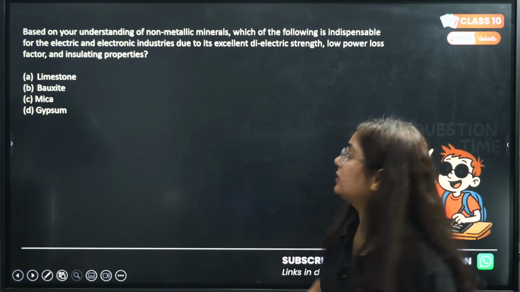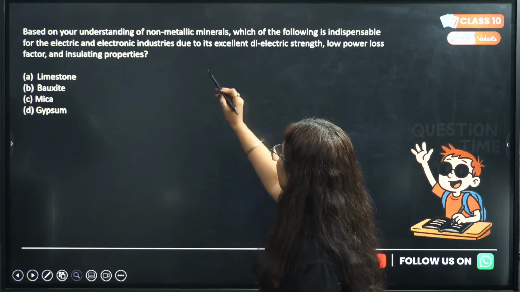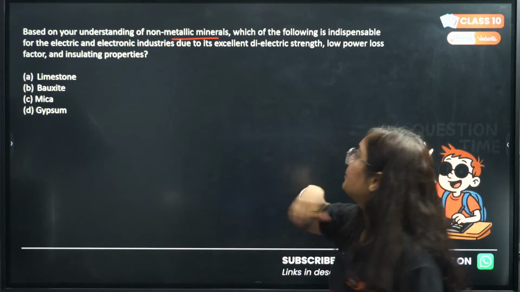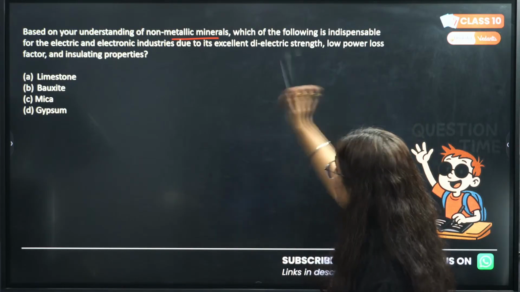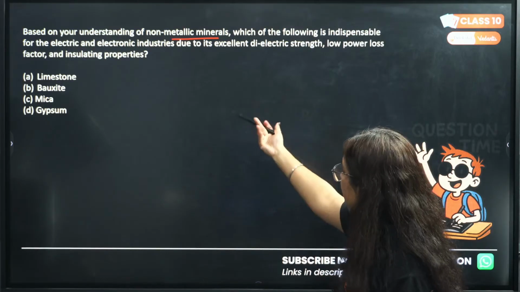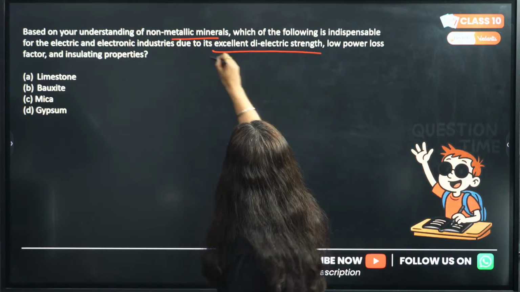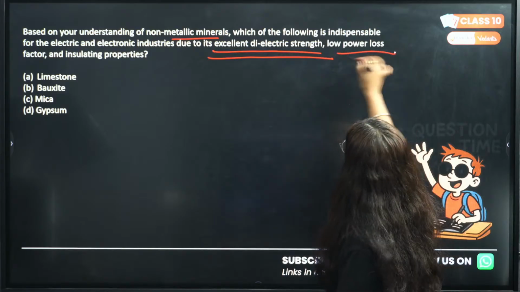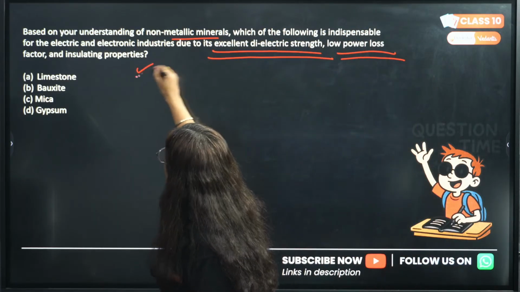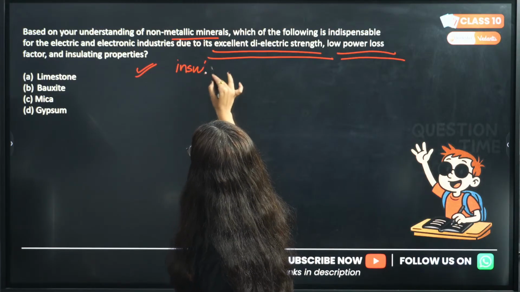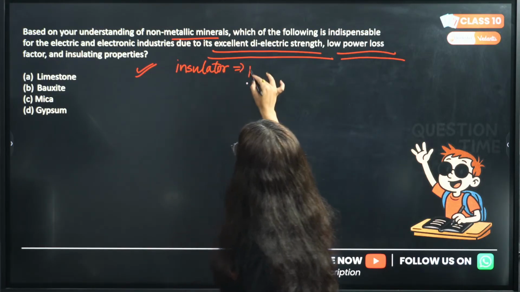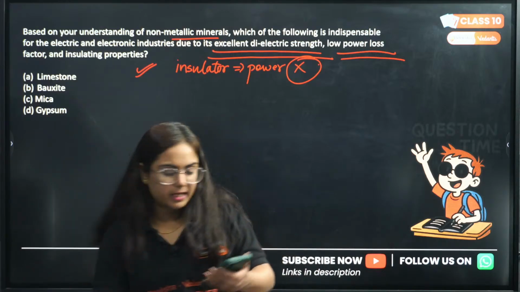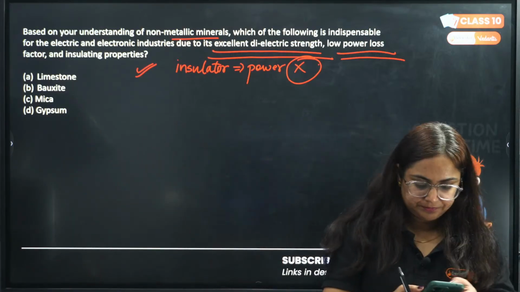We have one more question, not from agriculture, but based on your understanding of non-metallic minerals. We are moving to another chapter. Which of the following is indispensable for the electric and electronic industries due to its excellent dielectric strength? Excellent dielectric strength, low power loss and insulating factor. It basically acts as an insulator through which power does not pass. Limestone, bauxite, mica or gypsum? Batao.